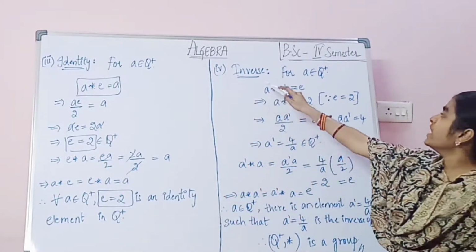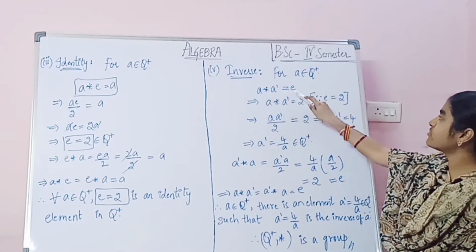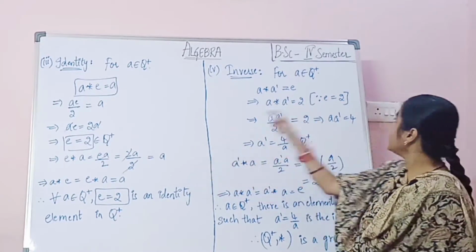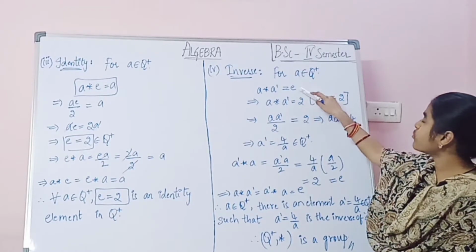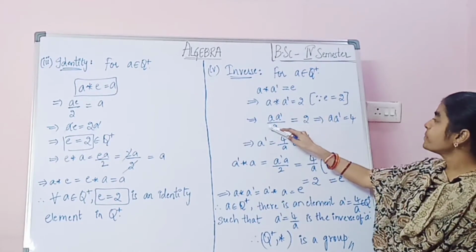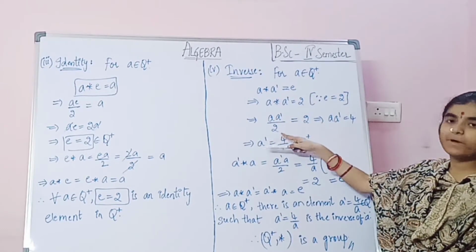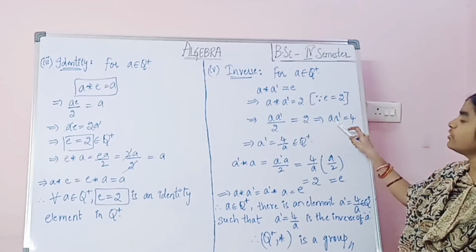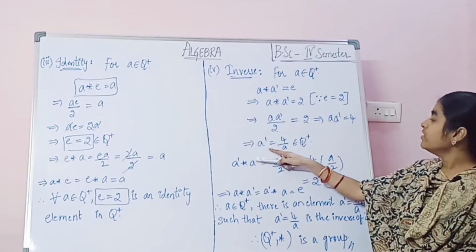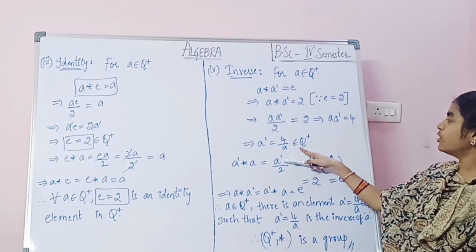Now let us move to the inverse property. For a belonging to Q plus, what is the inverse property? a star a dash equals e. Since e equals 2, in the place of e we substitute 2. So a star a dash equals 2, which implies a a dash by 2 equals 2. That implies a a dash equals 2 into 2, that is 4. Now we take this a to the other side, so a dash equals 4 by a, which belongs to Q plus.